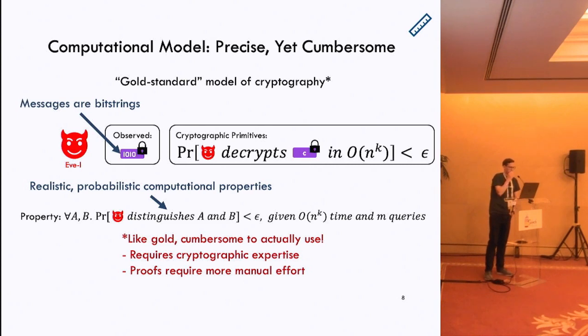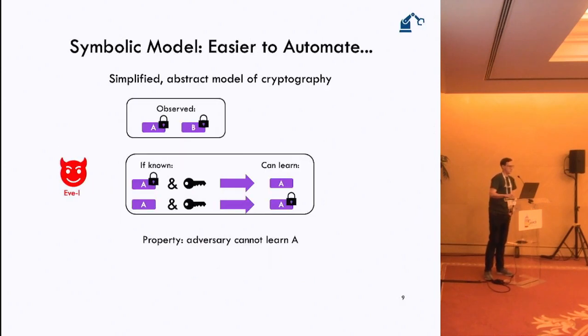Notably, this is the reason why, though the computational model is the gold standard, it's typically only used to verify cryptographic primitives, not actually protocols that use those primitives. Instead, most protocols are verified in a different model called the symbolic model. This is a simplified abstract model of cryptography where messages are no longer going to be bit strings, they're going to be abstract terms instead.